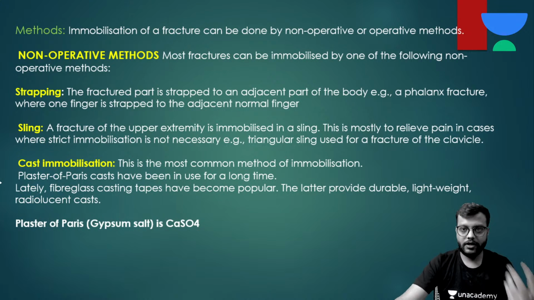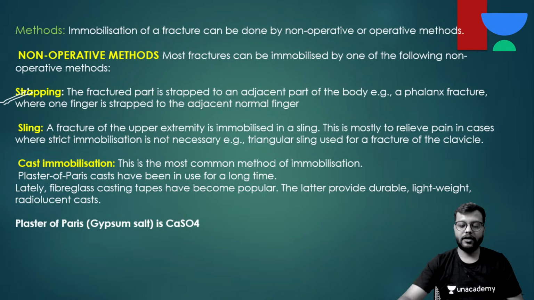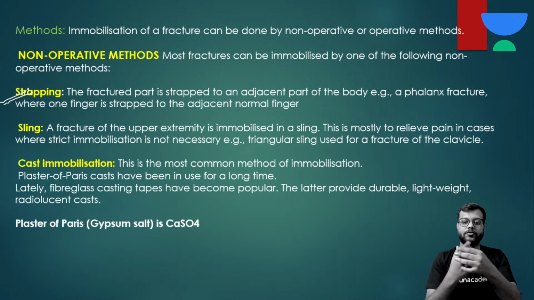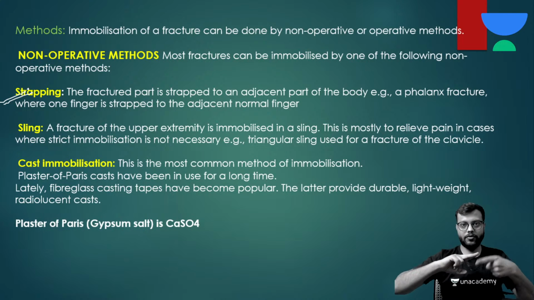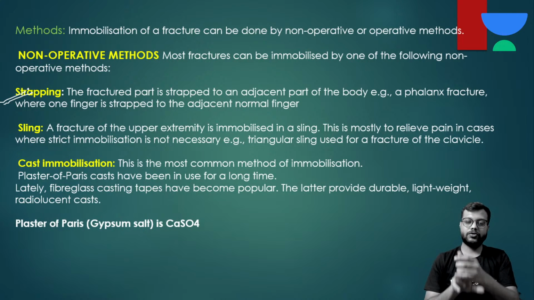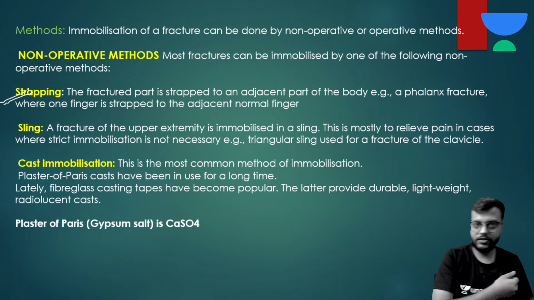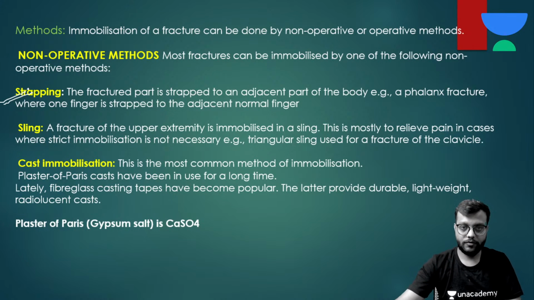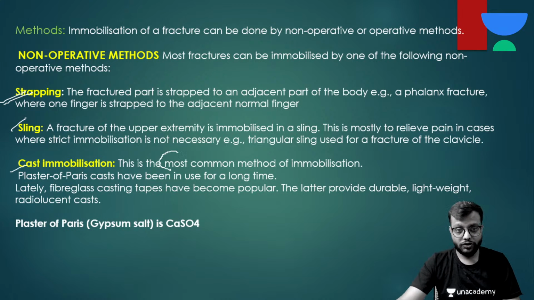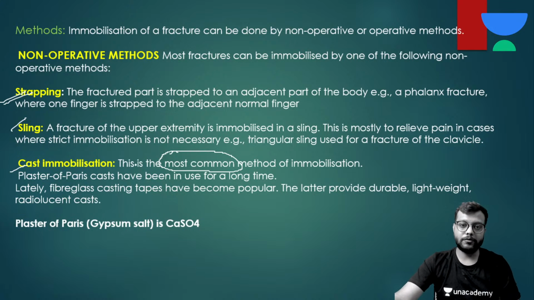We have already discussed non-operative methods. There can be strapping, like if a finger has a fracture, you can just strap these two fingers with a tape or micropore, and it will do. So it is strapping, or a sling, like we have already discussed, or cast immobilization that we have discussed also. And the most common method of immobilization is cast, and there are two types of cast.